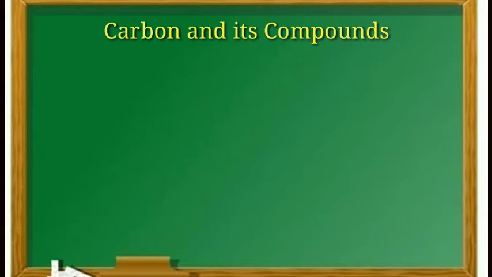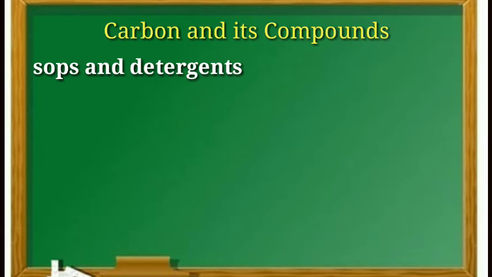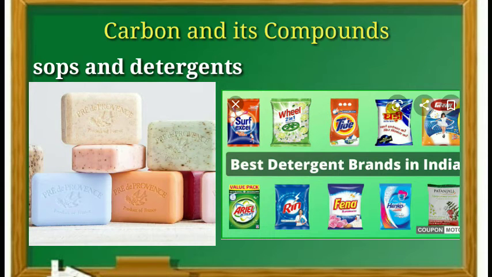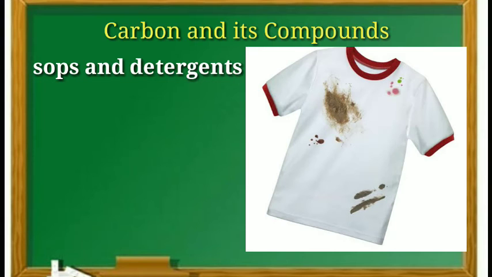Children, now let us come to study about soaps and detergents. Children, we know that soap or detergents are used to remove the dirt or grease or oil content from the clothes. The effect of soap in cleaning: most dirt is oily in nature, and as we know, oil does not dissolve in water.